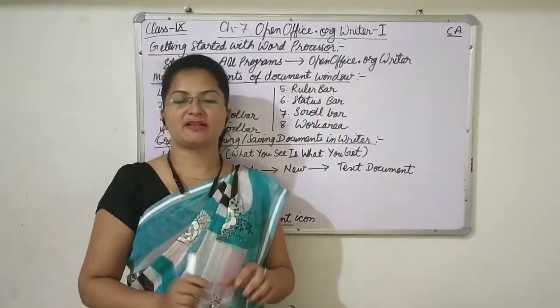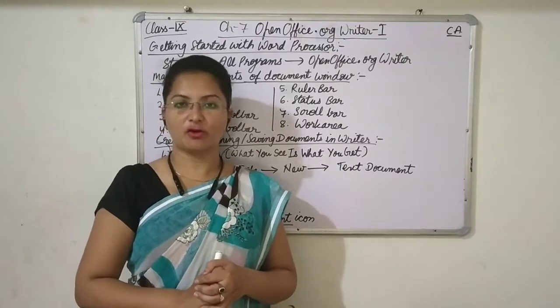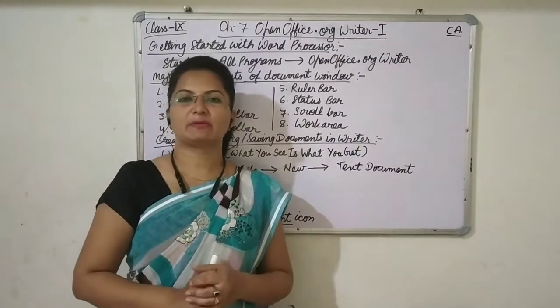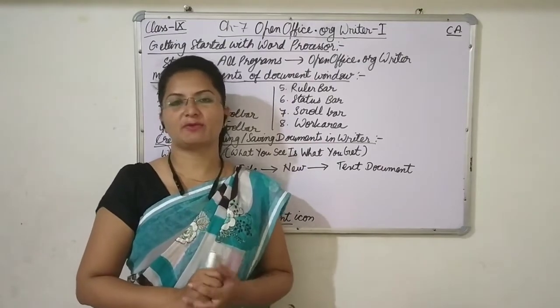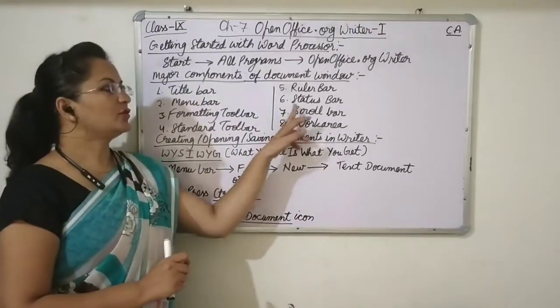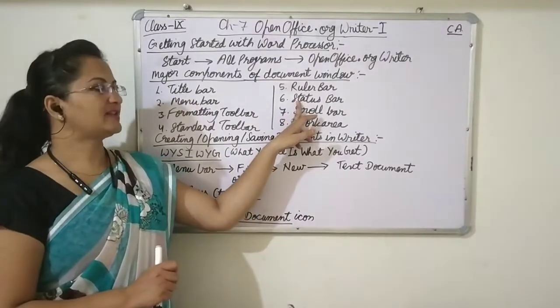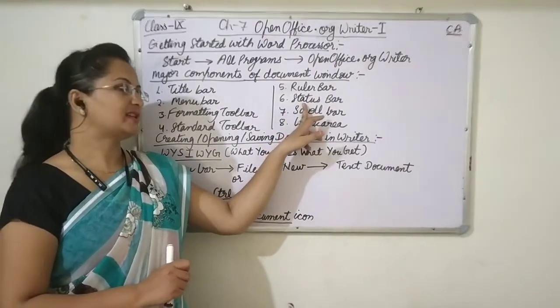Then the status bar. The status bar is the bottommost bar of the document window. In that we will be able to see the status of the window, like page number, total number of pages, etc. And a zoom option is also there. Various types of views are also there in the status bar.